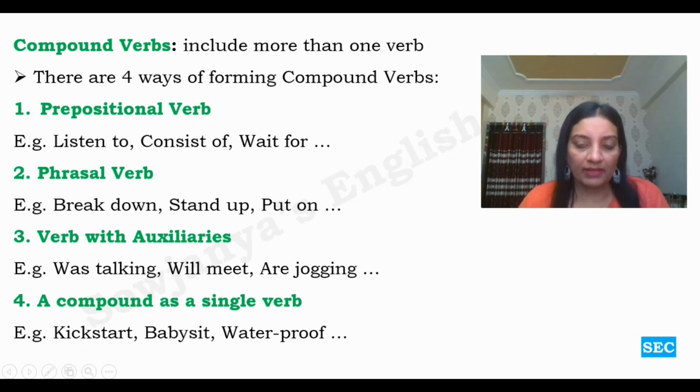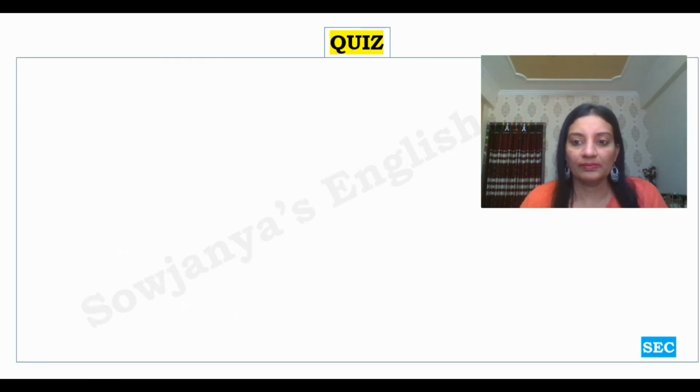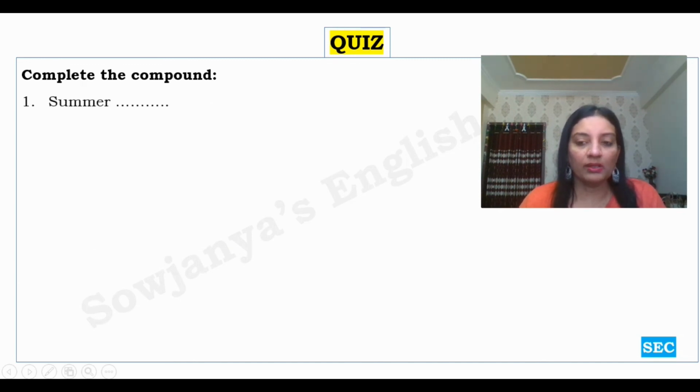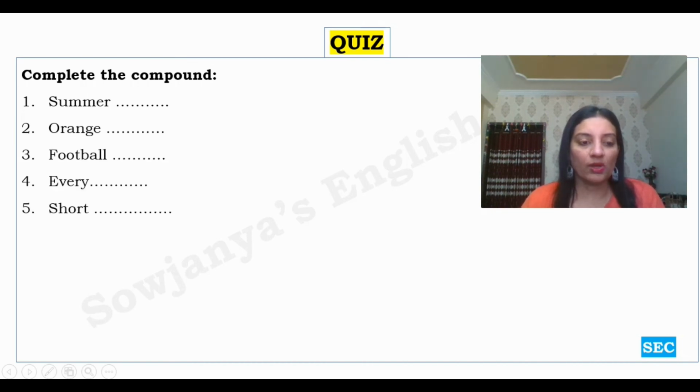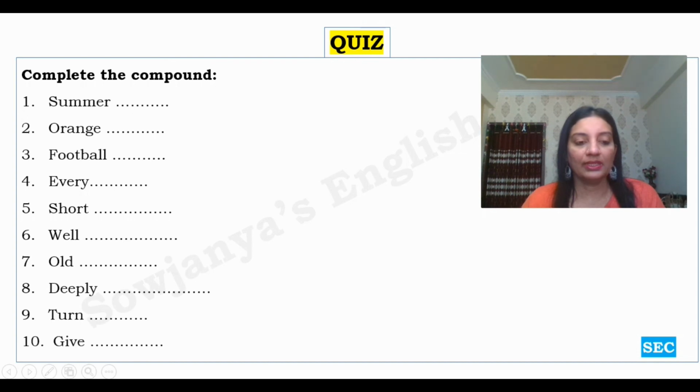So with this we have come to the end of this lesson. Let us look at your simple exercise. Complete the compound. Very simple exercise. Summer, whatever you think is appropriate in this blank, you can write that. Orange, football, every, short, well, old, deeply, turn, and give. So this is your simple quiz.